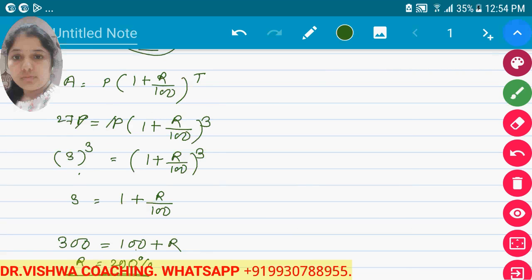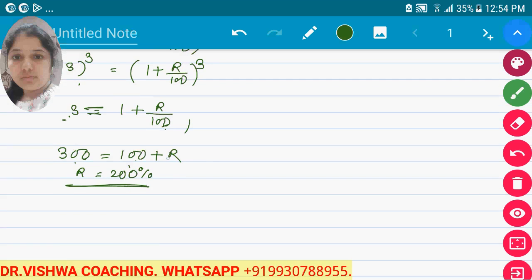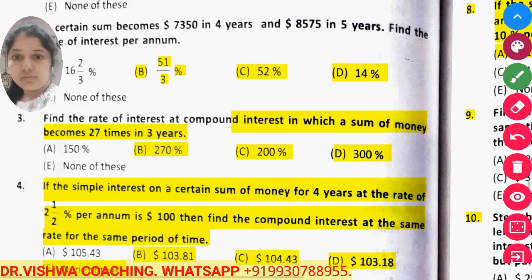27 is nothing but the cube of 3. So both sides there is a cube, so we took the cube root of it. Now we multiply left hand side and right hand side with 100. So 3 multiplied by 100 is 300, 1 multiplied by 100 is 100, and this 100 will get cancelled. Now R is equal to 300 minus 100, which is 200%. Now the next sum.